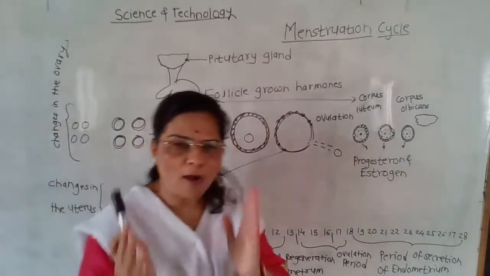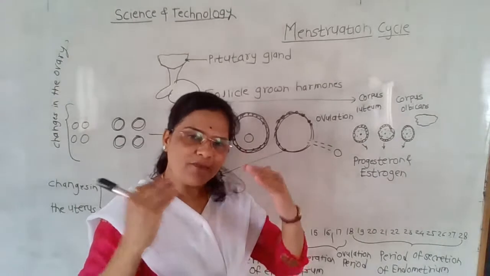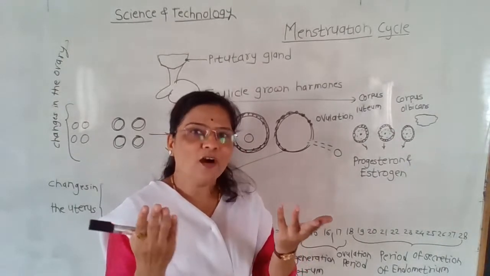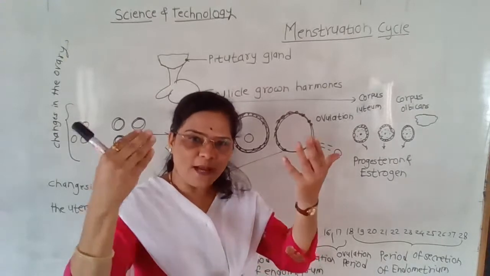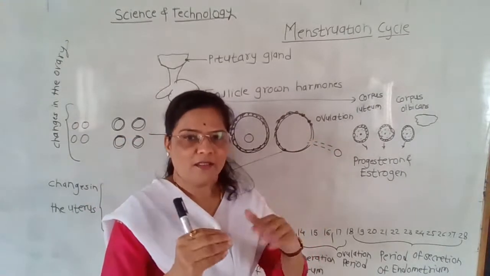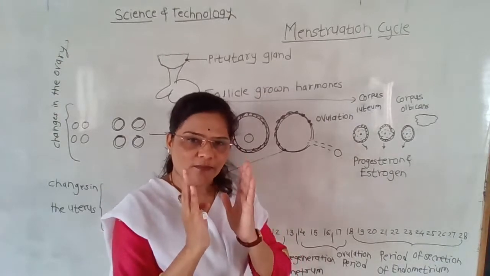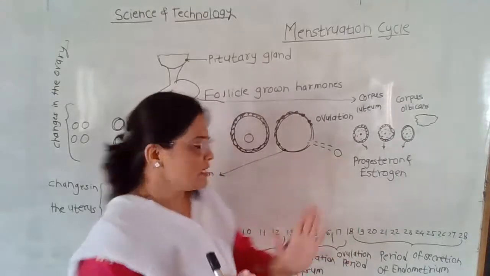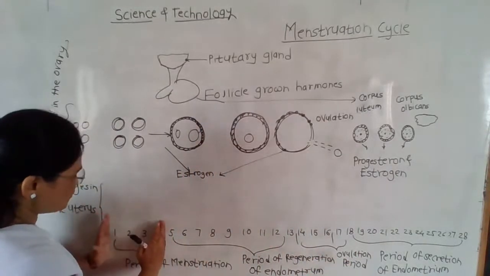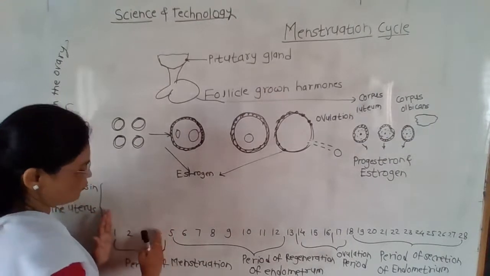It varies from woman to woman, according to physical health, which type of diet she takes, and which type of exercise she does. That depends on the girl's physical fitness. This period of menstruation is about 1 to 4 or 5 days.